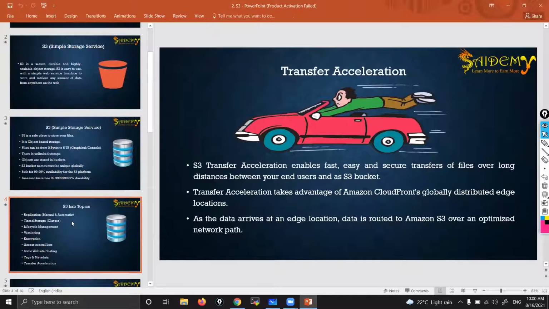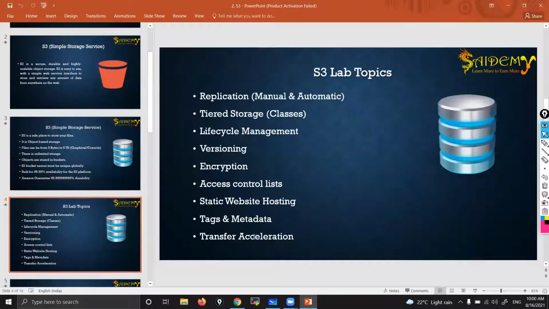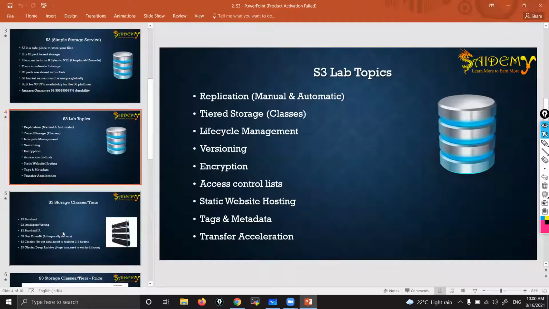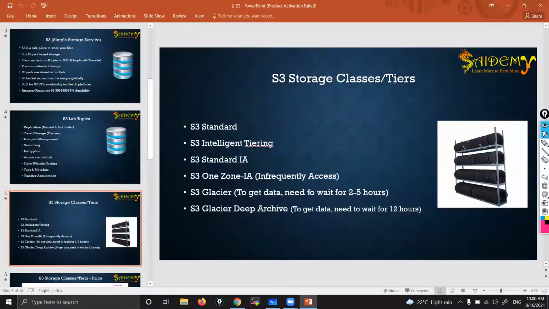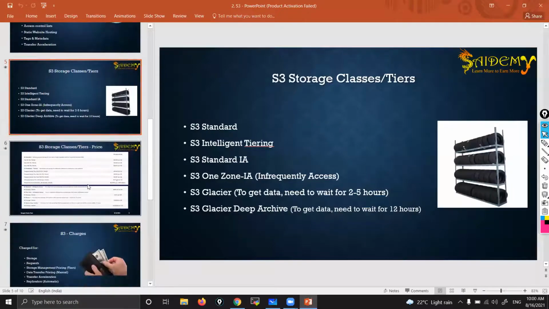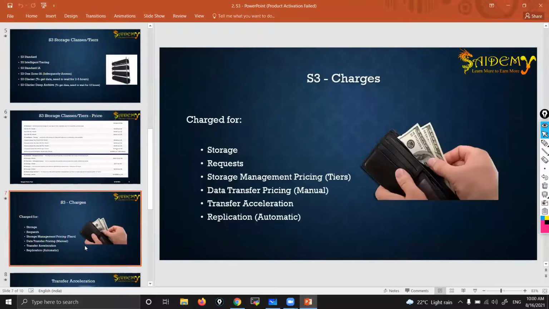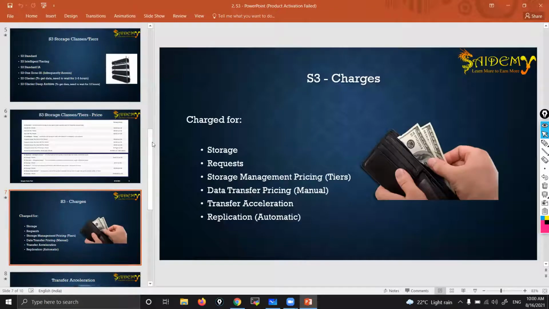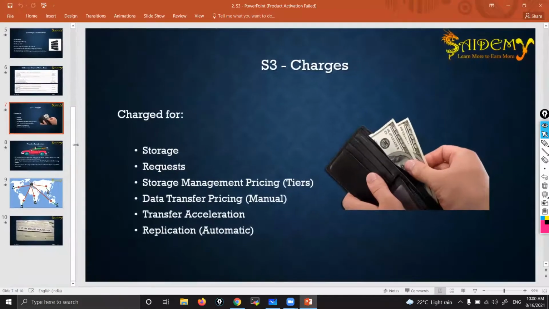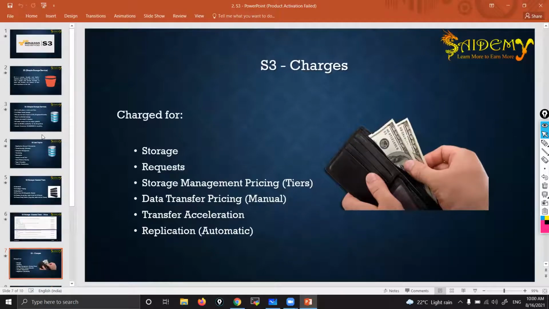Fine. You understood, right? So apart from storage, we are getting all these extra features in S3. Already we have seen the storage classes and the pricing models. Now you have come into charges. Whatever data you are storing, for that you need to pay the bill, correct? The storage that you are availing, for that you need to pay. But it's not just for the storage that you are utilizing. Apart from that, there are many other reasons for which you get the bill.